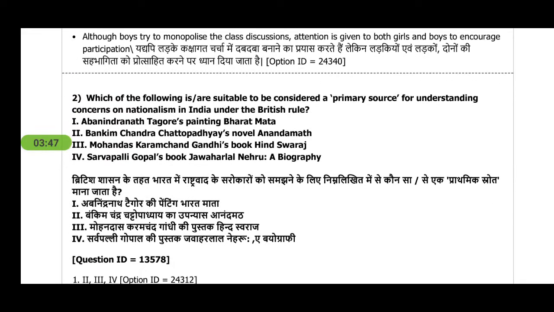Next question is, which of the following is suitable to be considered a primary source for understanding concerns on nationalism in India under the British rule? So you have heard of primary data and secondary data. Primary data is raw data, which is collected from the actual condition, while secondary data is based on the primary data. We made up this data from primary data.